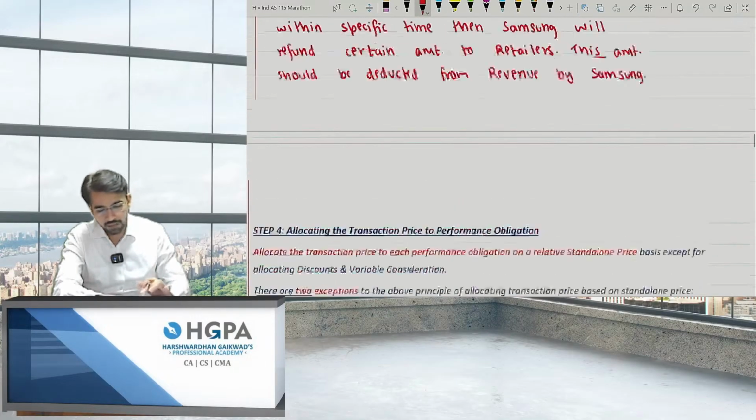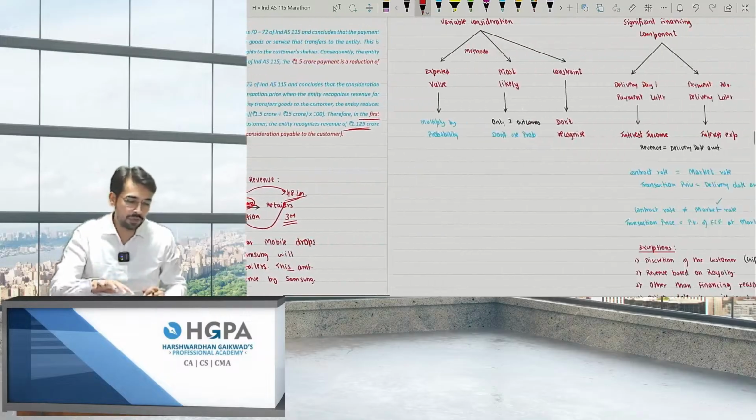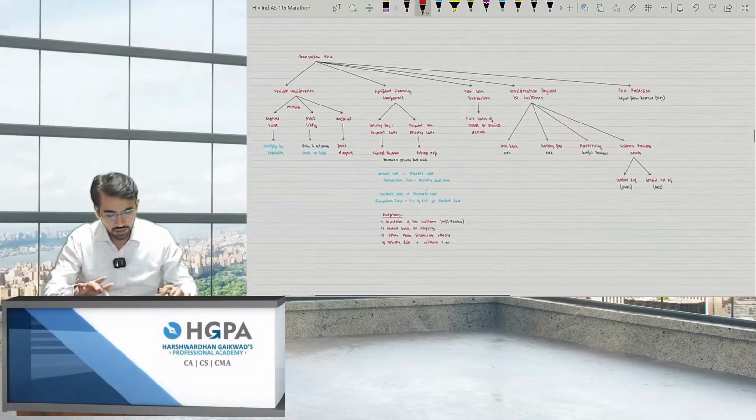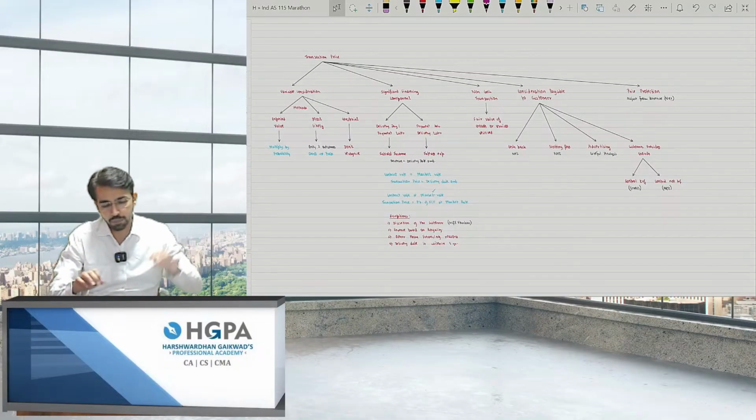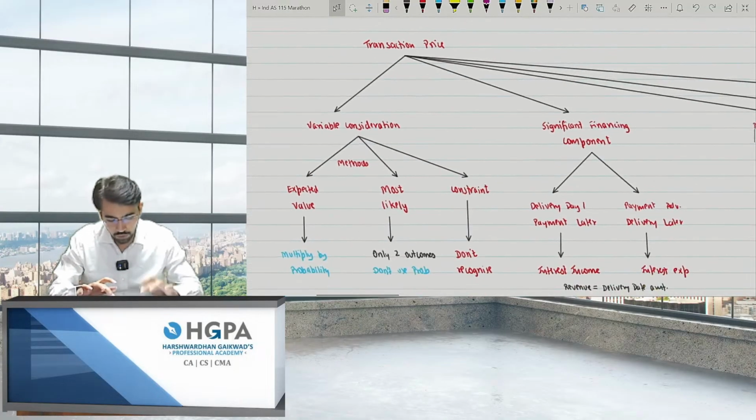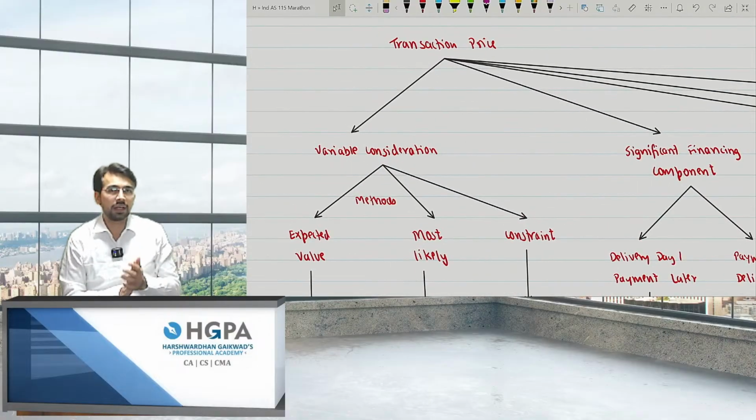Now, we are done with step 3, and now it's a time for summary. See, there are a lot of points in this. There are a lot of points in transaction price. One of the very important point, right? So basically, what were there in transaction price?